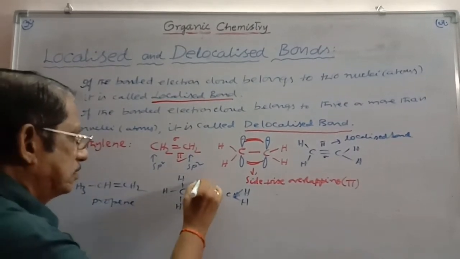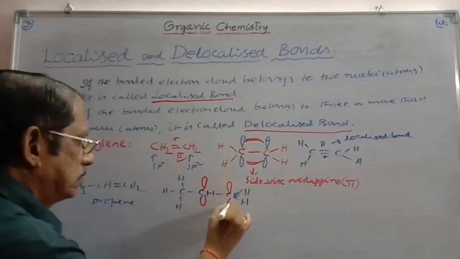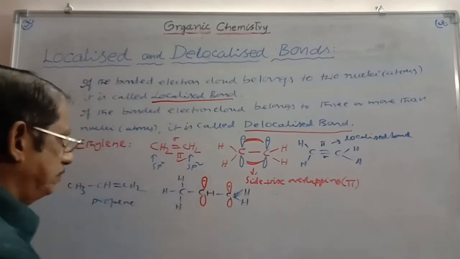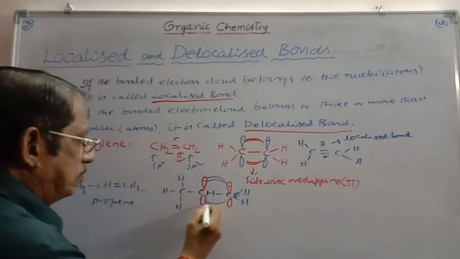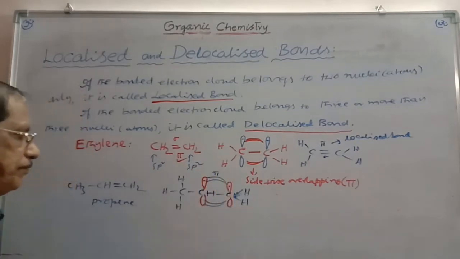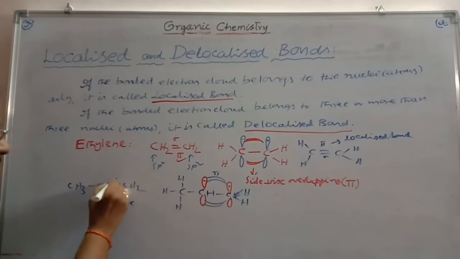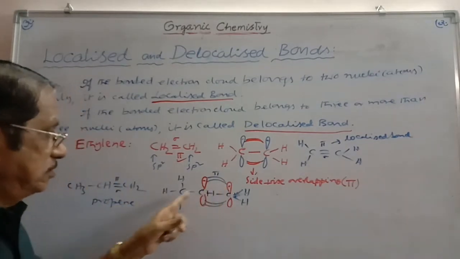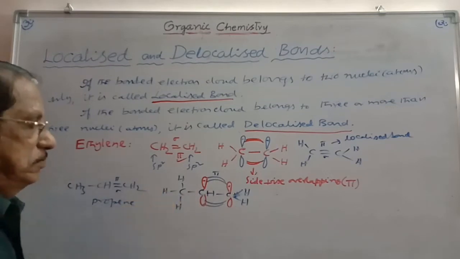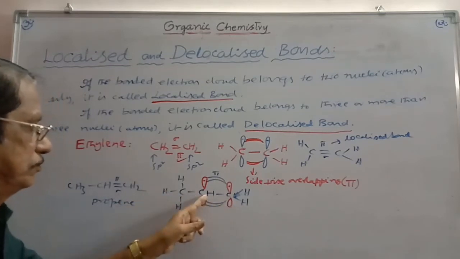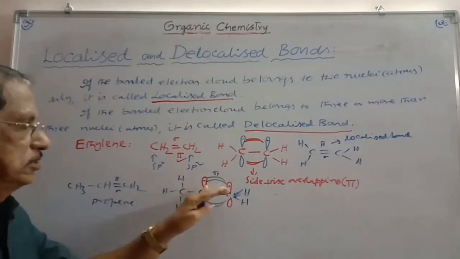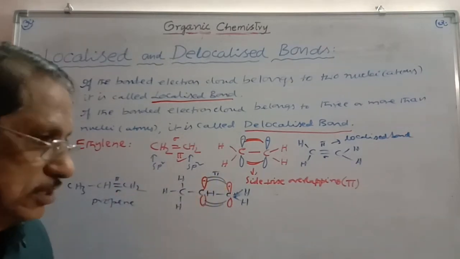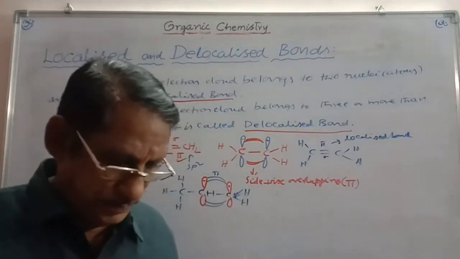That is, you can consider like this, containing 1 electron each here, and that pi bond is formed during the lateral overlap. This is the pi bond. And this pi bond is present here in between the two carbons. This pi bond cannot be extended beyond the second carbon, 1, 2. It cannot be extended to the third carbon. So that means this pi bond is also localized. That is not at all a delocalized bond.